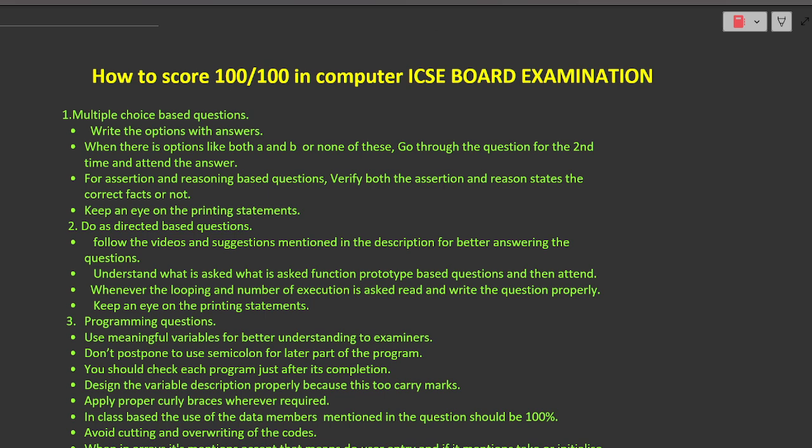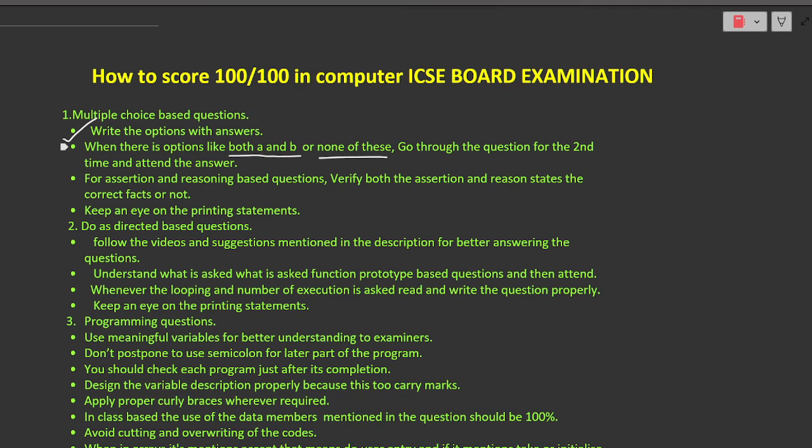Now the second point says, when there are options, you must be observing nowadays whenever you are attending many sample question papers and competency based questions, new types of options we usually observe. Specifically I have observed many students are confused in this, both A and B. Sometimes it can be both A and D, B and C, and accordingly. And also none of these options.